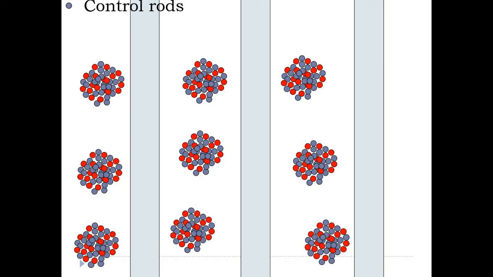How that happens, you can get through this animation. The vertical strips you can see are nothing but control rods. Consider these circular shapes as uranium nuclei, and here you can see at the corner there is one neutron. Suppose this neutron interacts with this uranium nucleus. What will happen when this neutron interacts with this uranium nucleus?